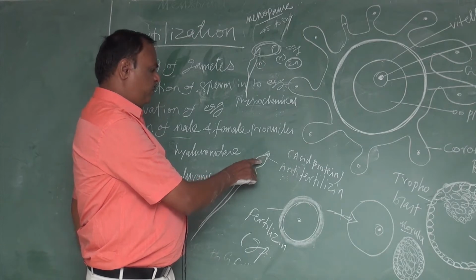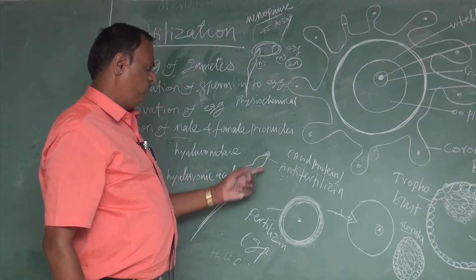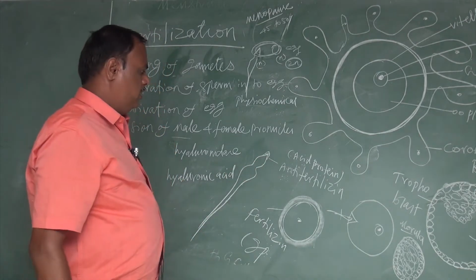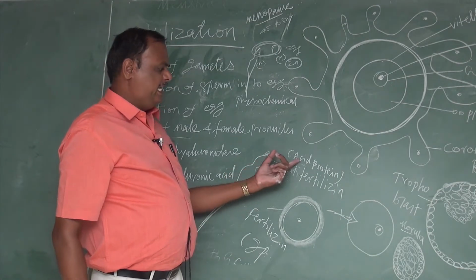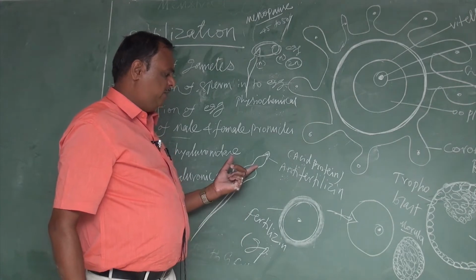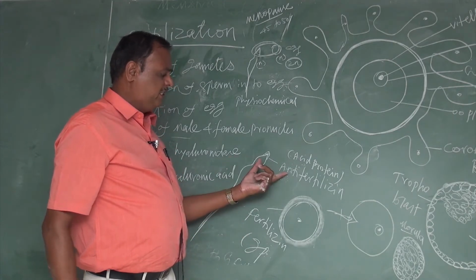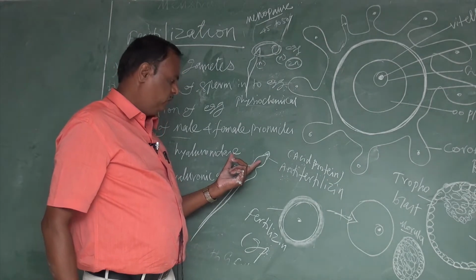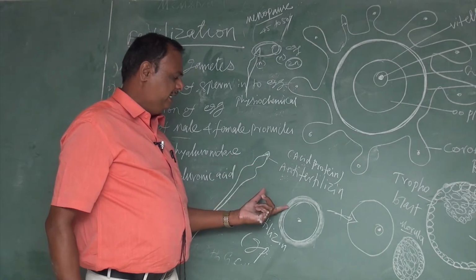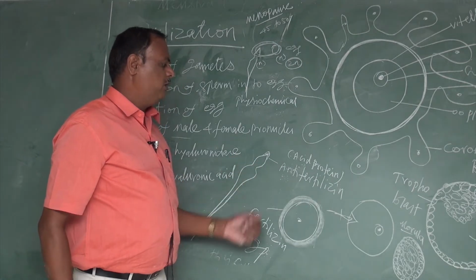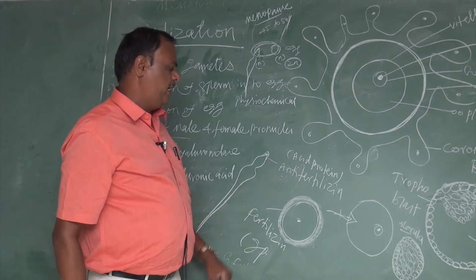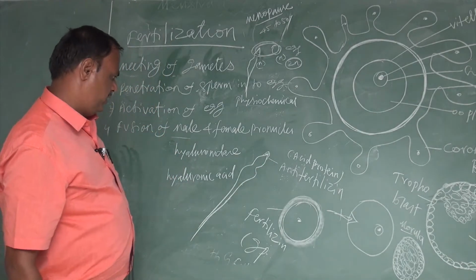On the surface of the sperm is anti-fertilizin. The anti-fertilizin is an acid protein. The main function of anti-fertilizin is to attract the egg. During the meeting of gametes, the sperm attracts the egg. That is the role of anti-fertilizin. That's why it is called a physiological and also chemical process.